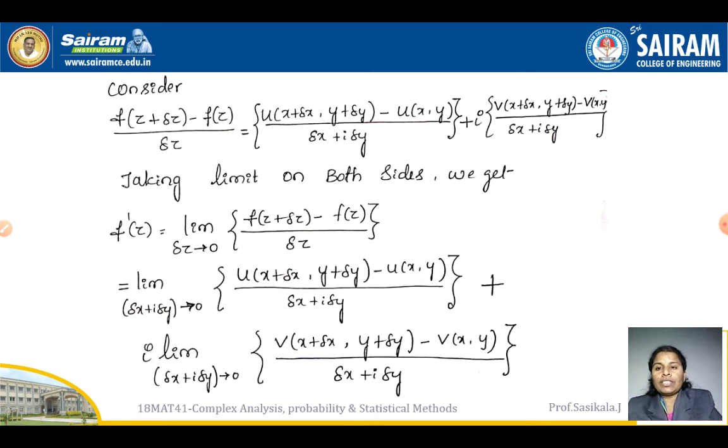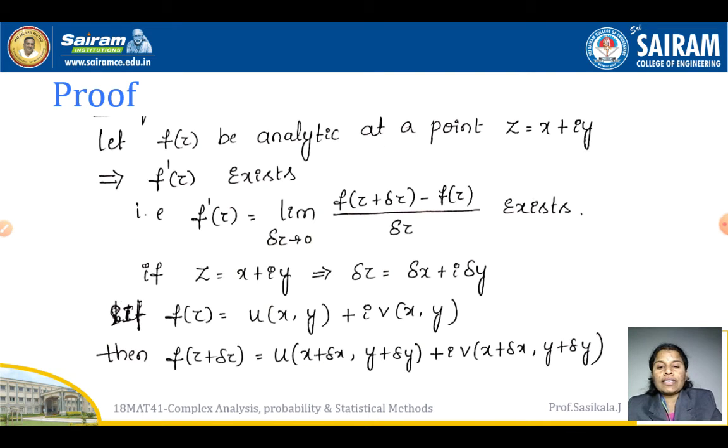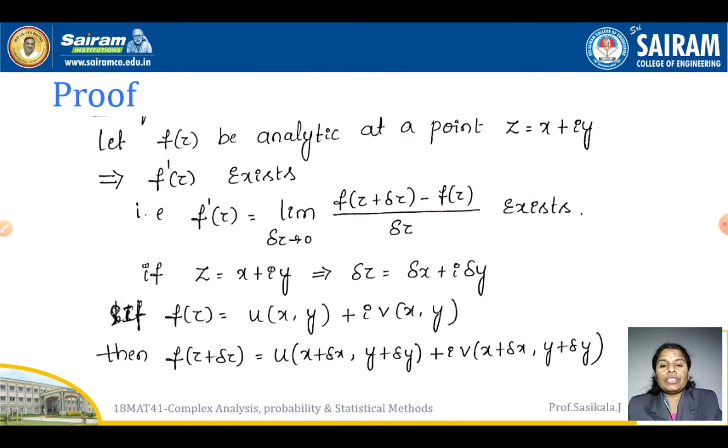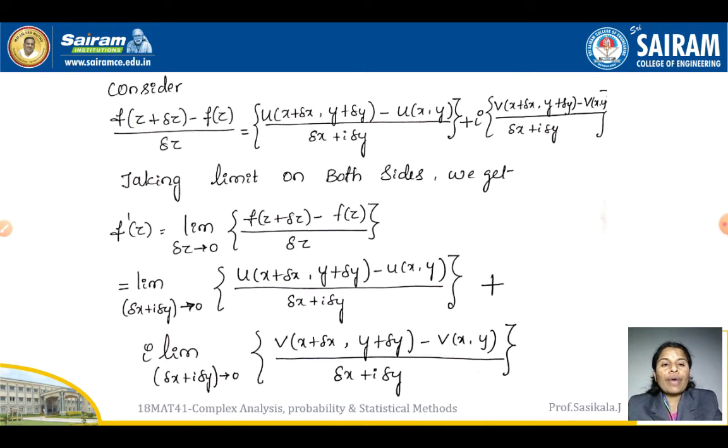What I did here is substitute z plus delta z, then substitute f of z in f of z plus delta z minus f of z. I have written it in terms of the real part and the imaginary part. First I wrote the real part, plus i into the imaginary part's coefficient. From these, the v terms are the imaginary terms, so I have written i into the v terms.